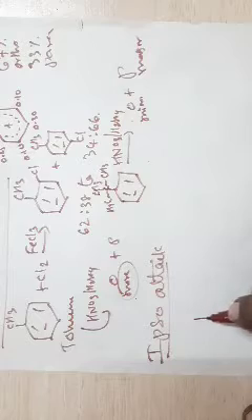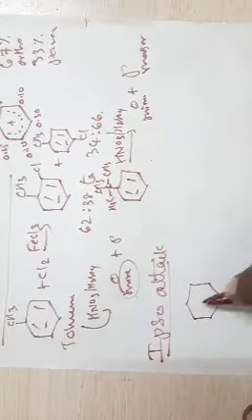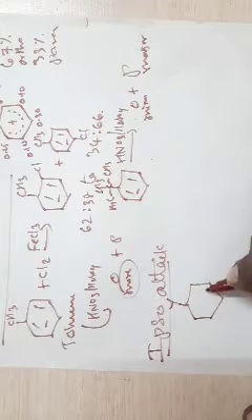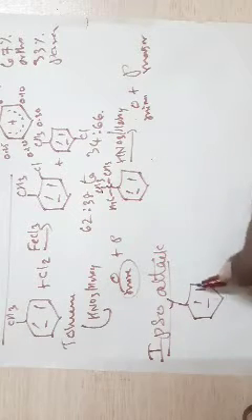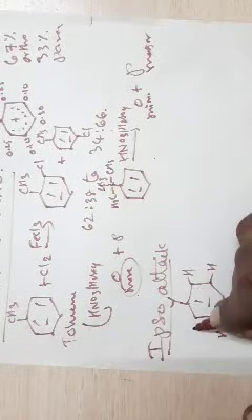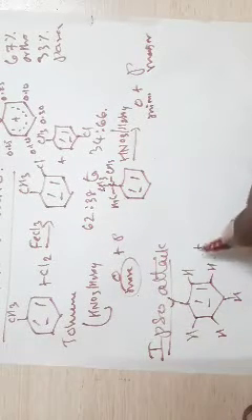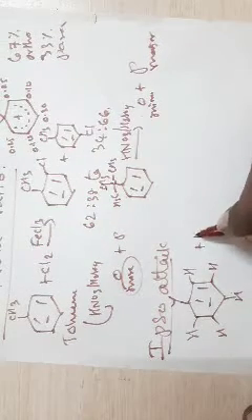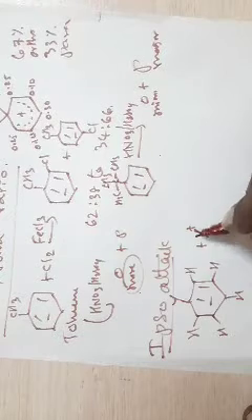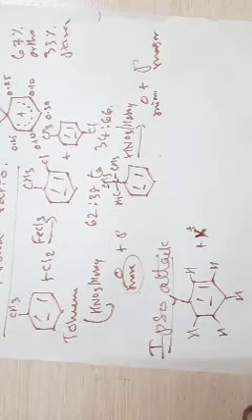Suppose Y is the substituent and X plus is the electrophile, it can attack any of the remaining 5 carbons bearing hydrogens, and not Y. This is what we have discussed.